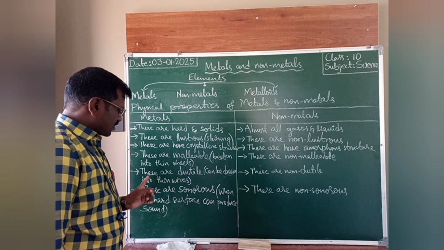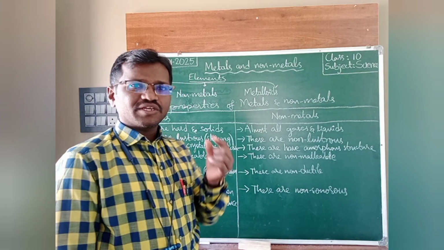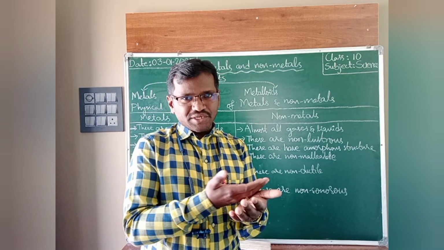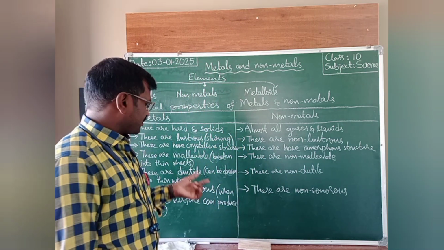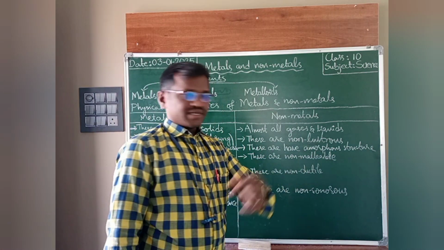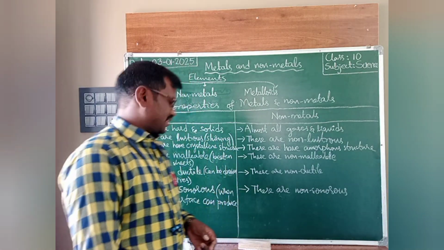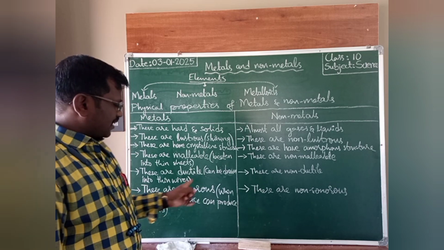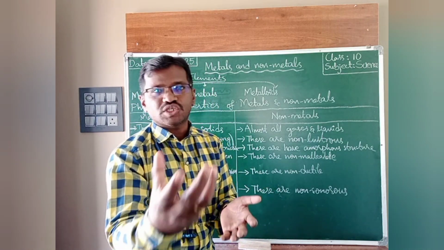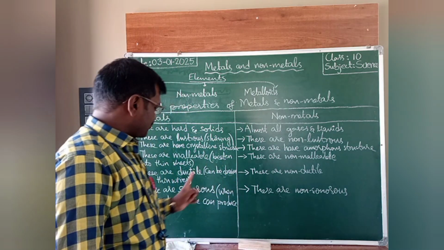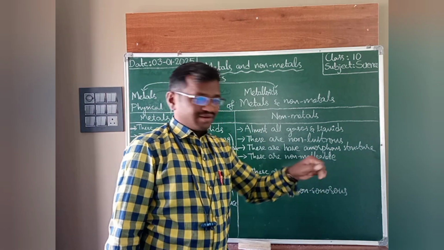Next, metals are ductile. Ductile means metals can be drawn into thin wires. Did you see those wires? That wire is a thin wire. Non-metals are non-ductile, it is not possible to draw them into wires. Next property, these are sonorous. Metals, when struck on a hard surface, can produce sound. That is the sonorous property. And non-metals are non-sonorous.